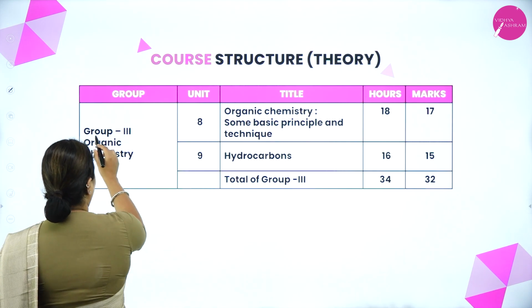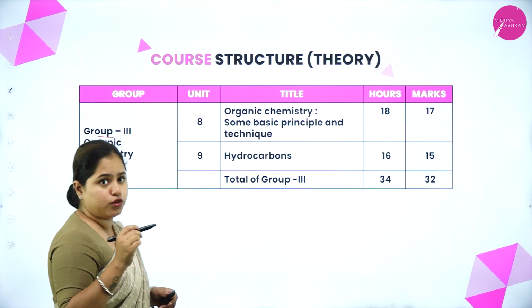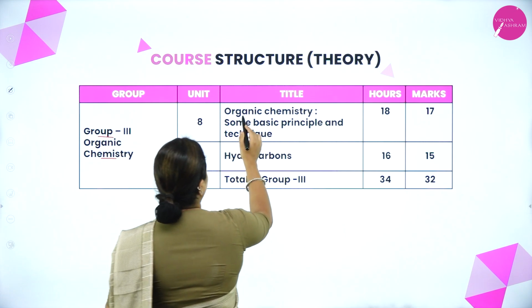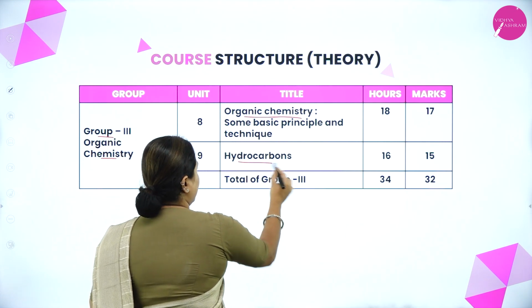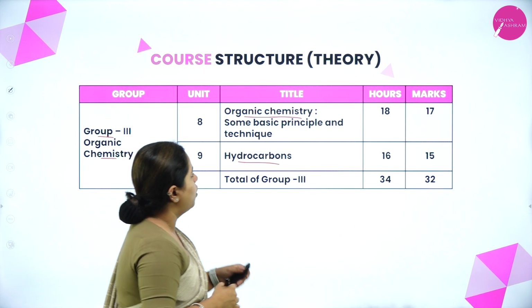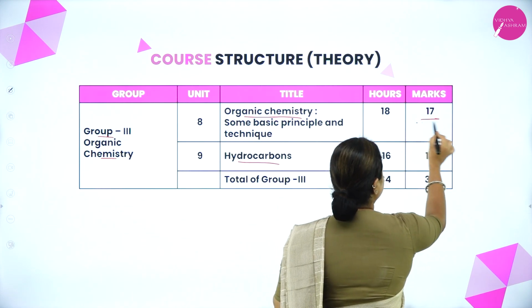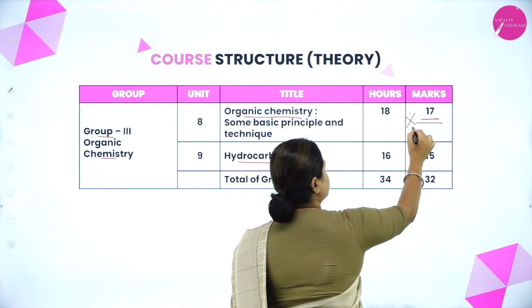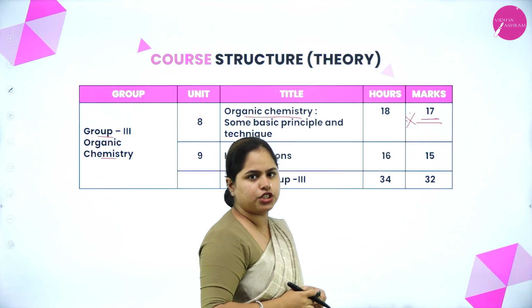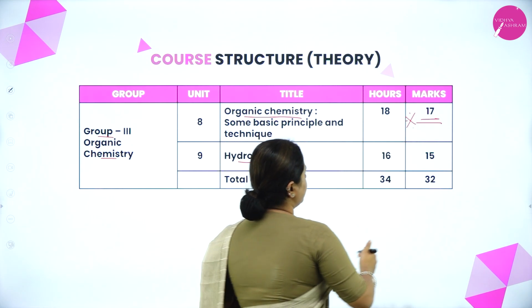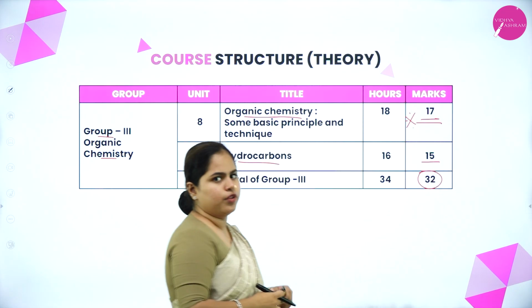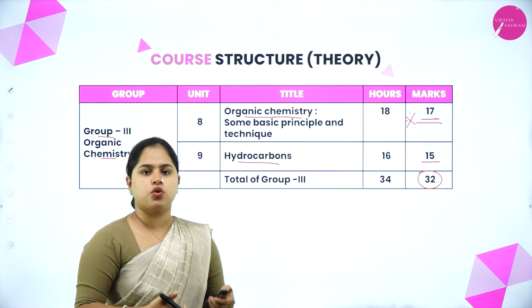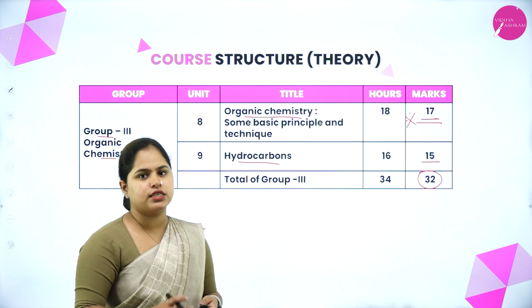Now the last one is the organic chemistry part, wherein you have 2 chapters. First one is organic chemistry, some basic principles and techniques. The other one is hydrocarbons. Right, so in organic chemistry you have 17 marks, a very important chapter. Right, the highest weightage is from organic chemistry, and hydrocarbons you have 15 marks weightage, total of 32. So altogether added you will be scoring 70 marks from this syllabus.